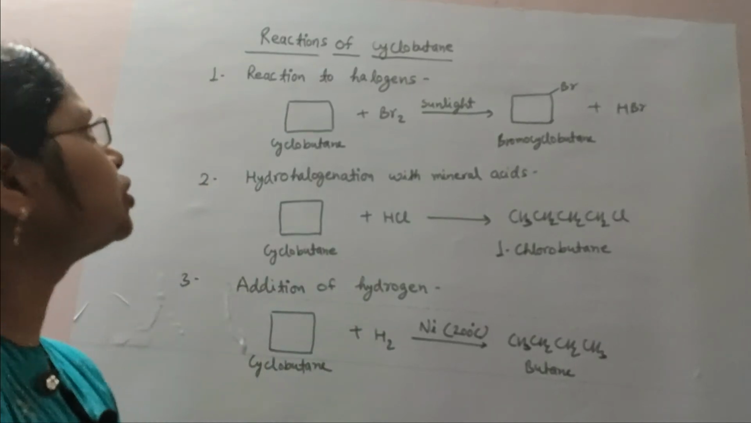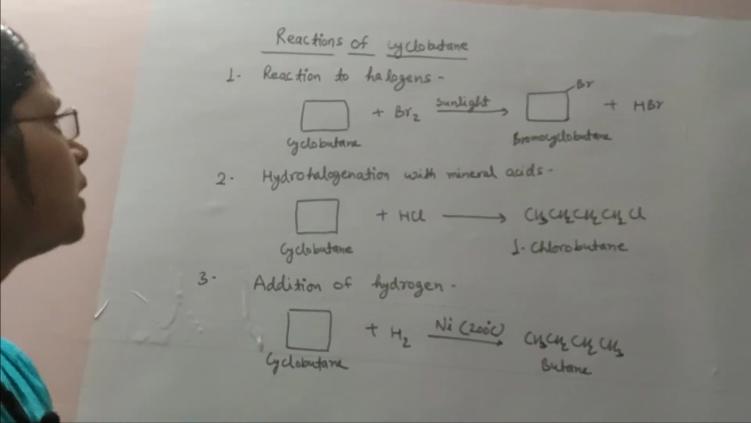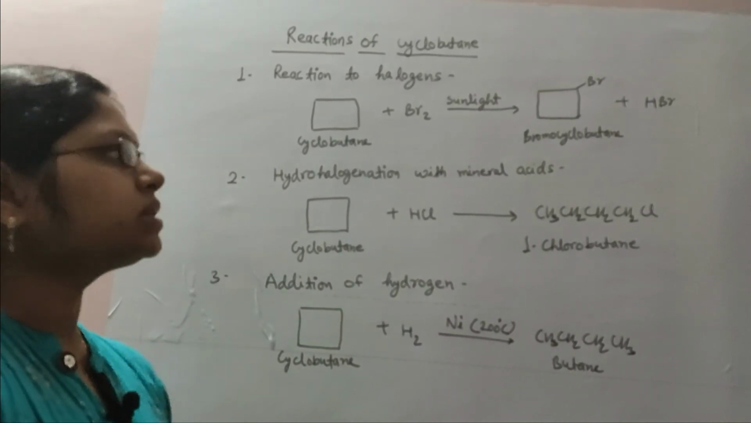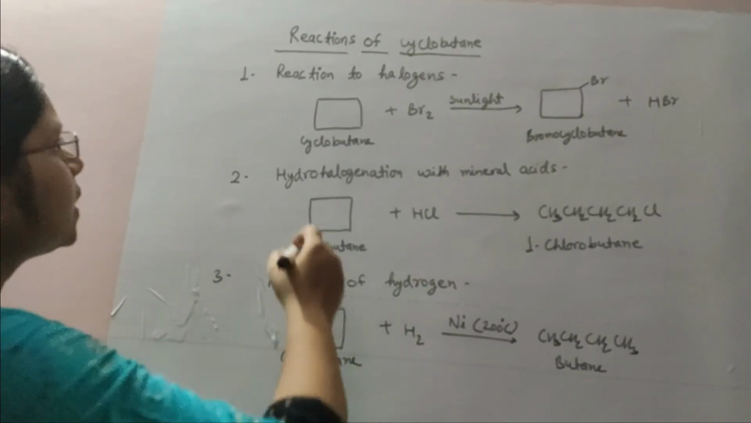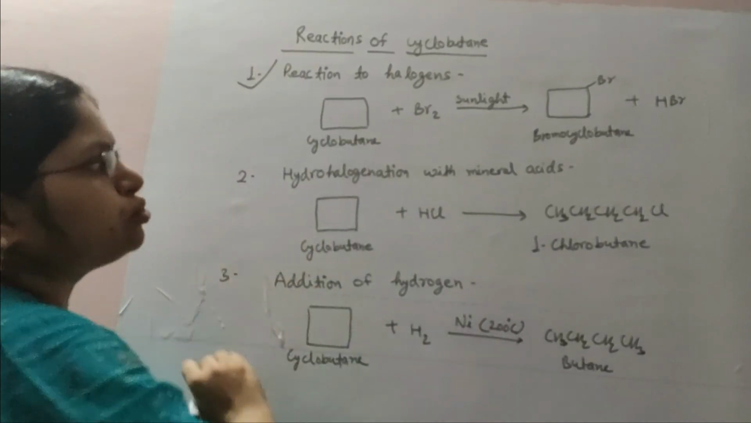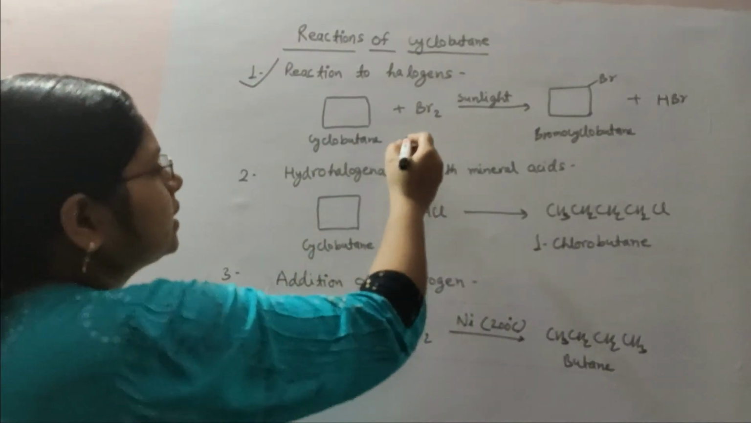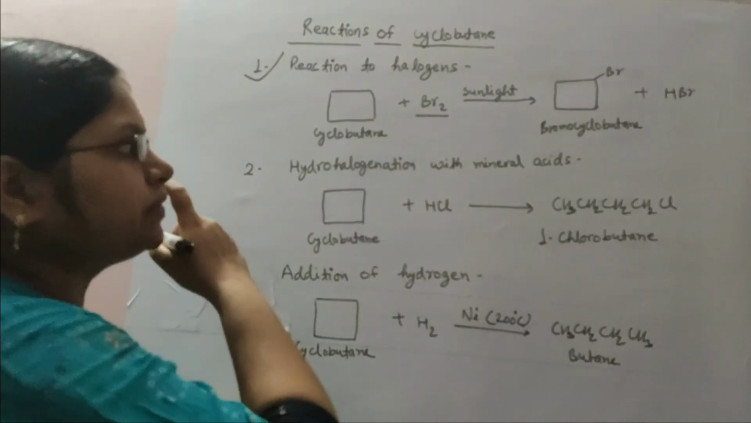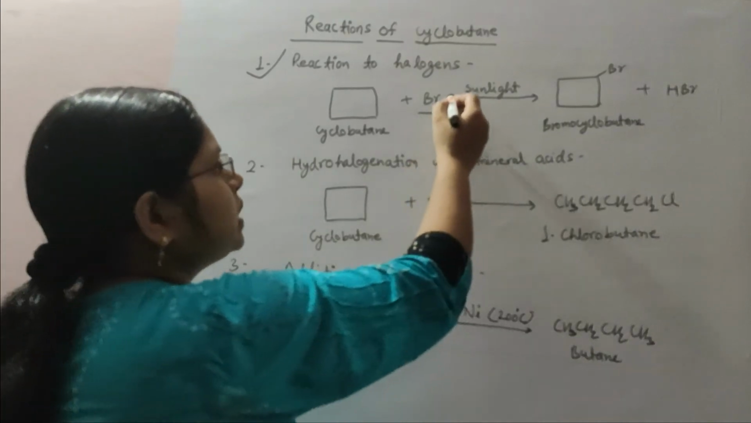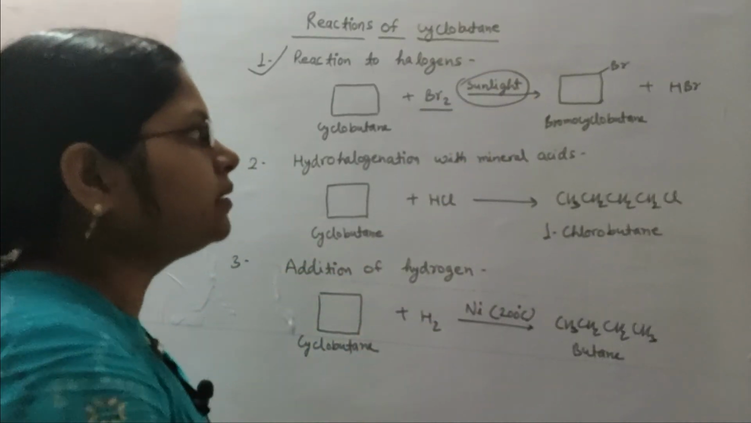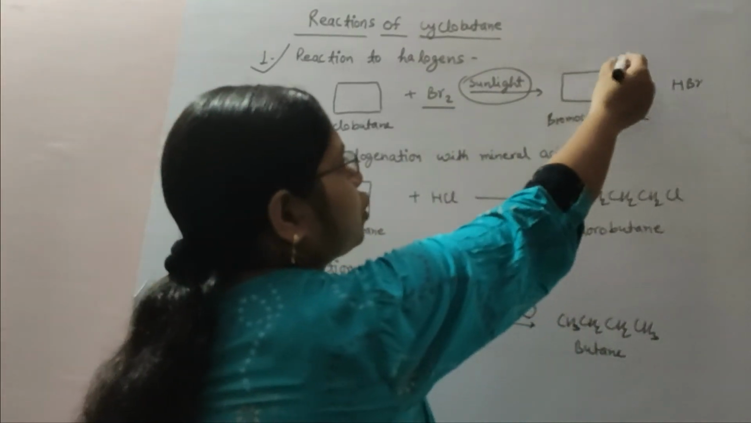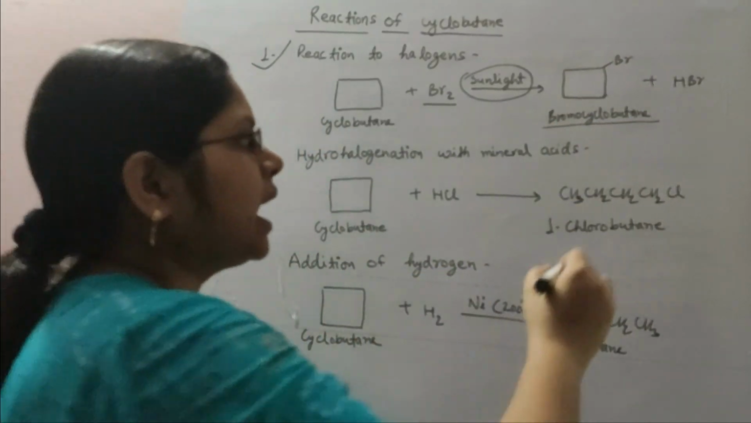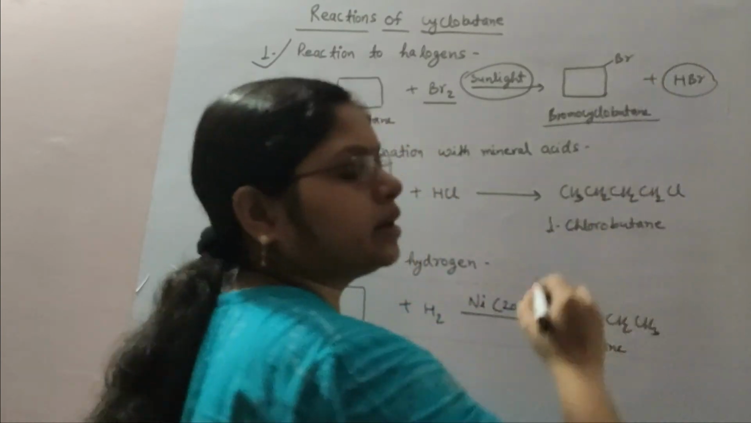Now coming to the reactions of cyclobutane. Similar to cyclopropane, cyclobutane also gives reactions similar to alkenes. The first reaction is reaction with halogens. Here the halogen I am taking is bromine. Cyclobutane when reacted with bromine, the reaction will take place in the presence of sunlight. Then there is addition of one bromine group and a formation of bromocyclobutane and removal of HBr.